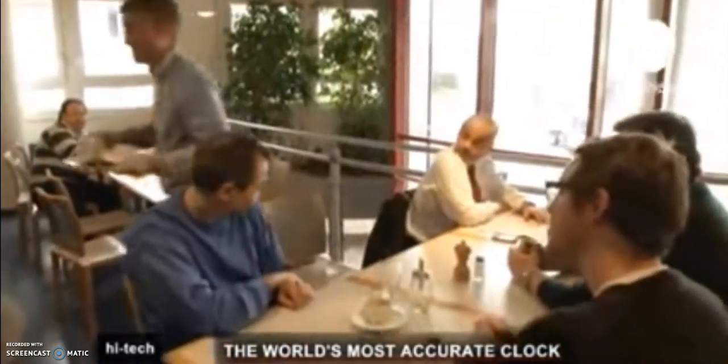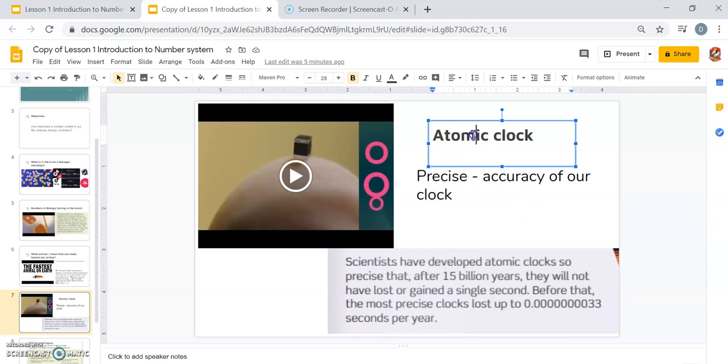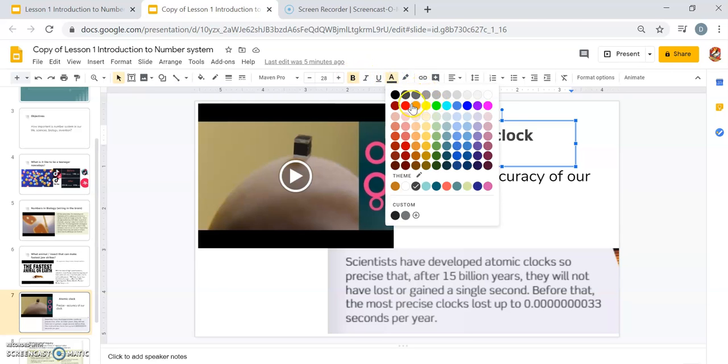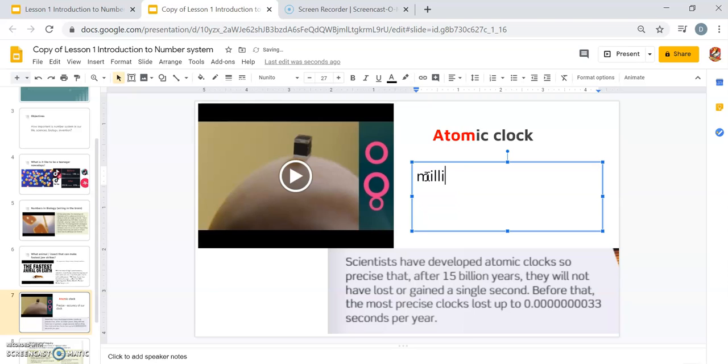The atomic clock takes its name from the word atom. The atom is the smallest particle, the smallest building block of an object. Just imagine millions of atoms being used like taking shots or pictures, just so we can get a precise time.